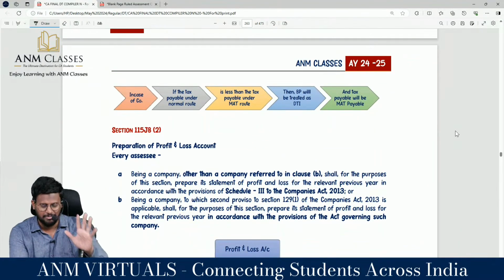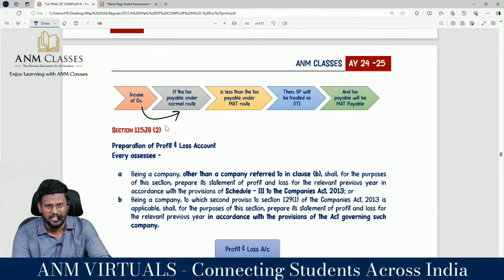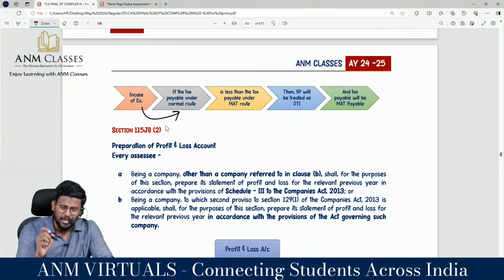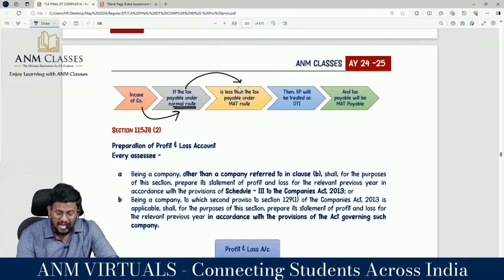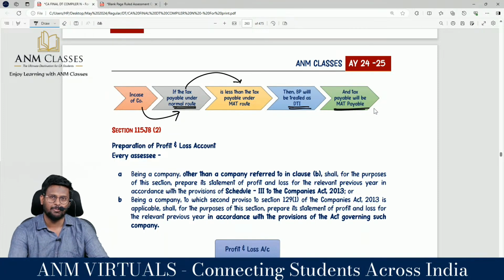What is the one line summary, sir? MAT will be applicable only in case of a company, whereas AMT will be applicable for other than company. If the tax payable under the normal route is less than the tax payable under the MAT route, then the book profit will be treated as deemed total income, and tax payable will be MAT payable.